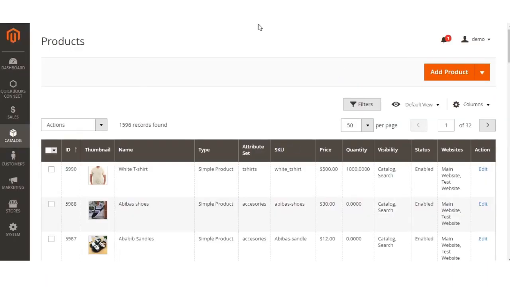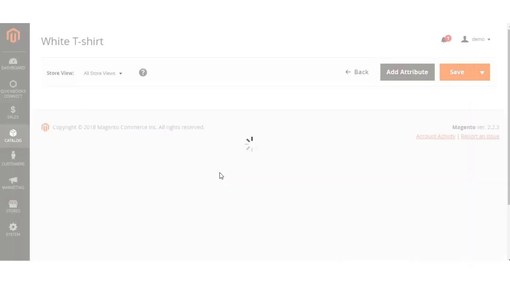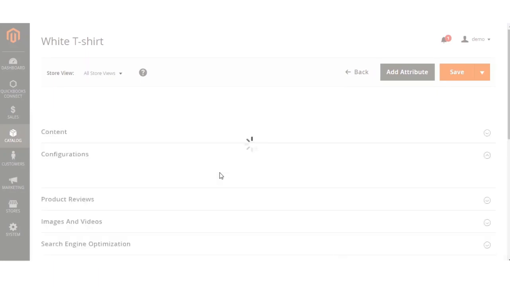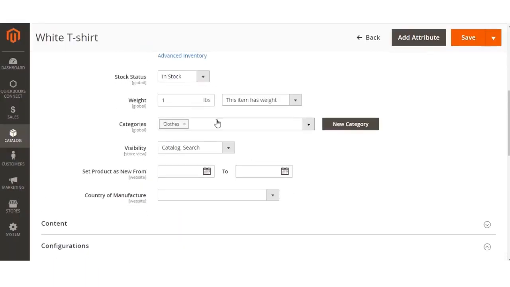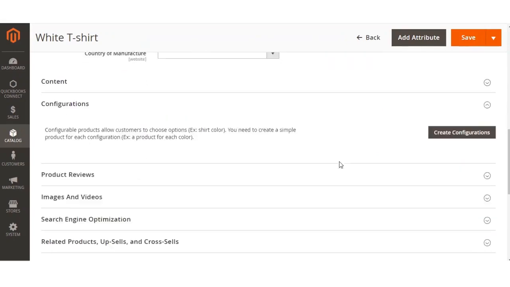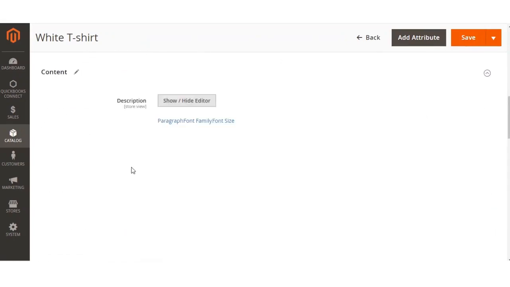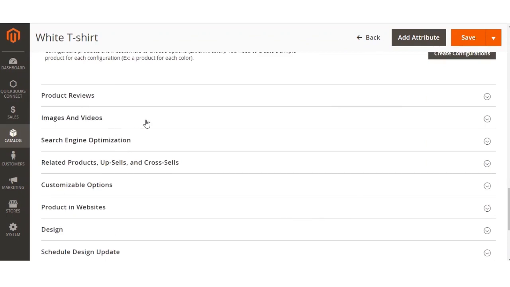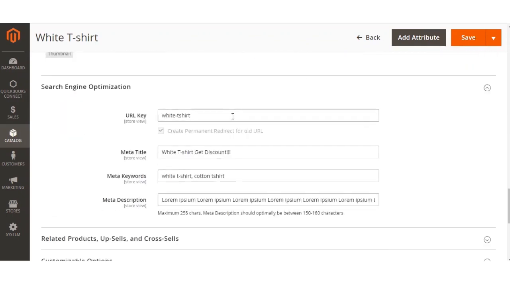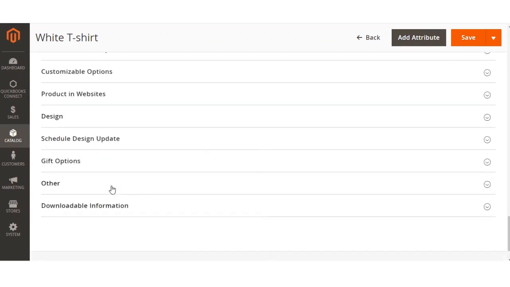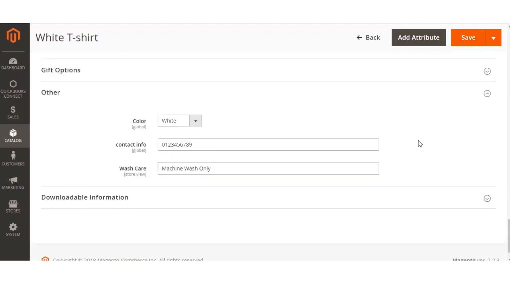Now let's go to the backend. Okay, so quantity is there, weight is there, description, images already there. All the SEO information is already there, keyword, description, the title, and here are the attributes.